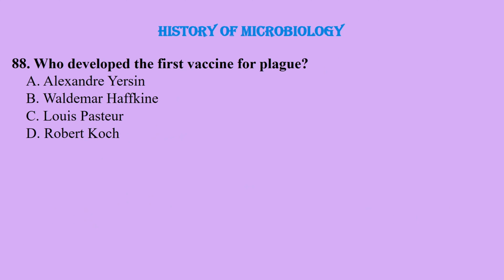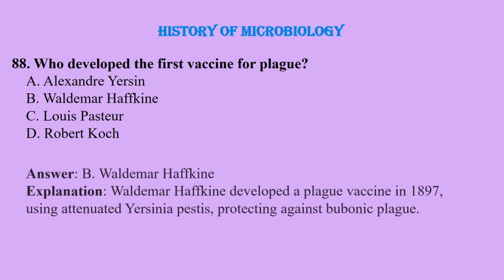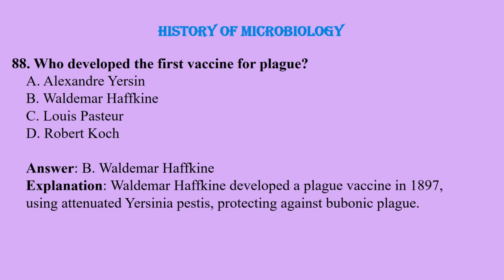And the next question is, who developed the first vaccine for plague? Alexandre Yersin, Waldemar Haffkine, Louis Pasteur, or Robert Koch? And the correct answer is Waldemar Haffkine.